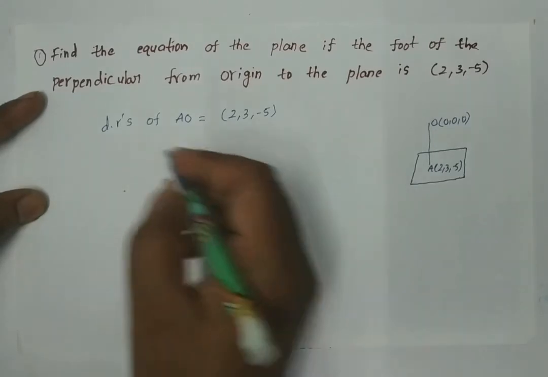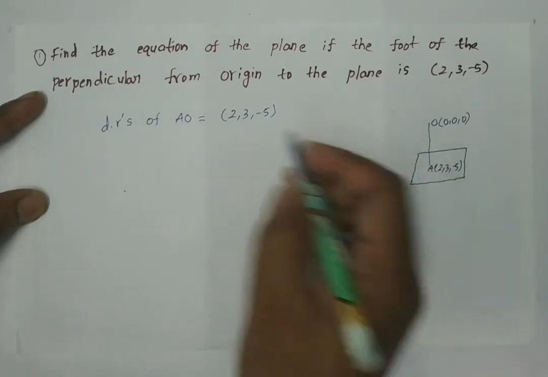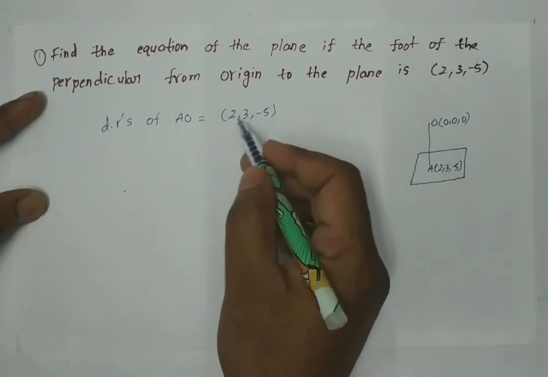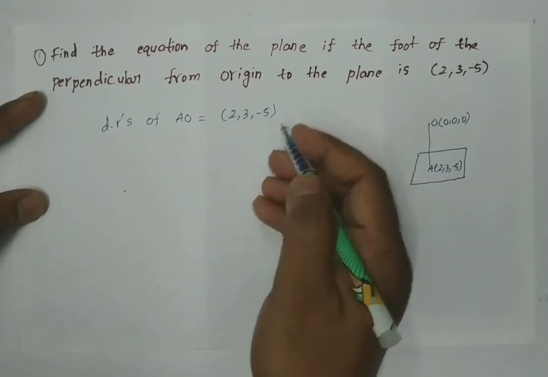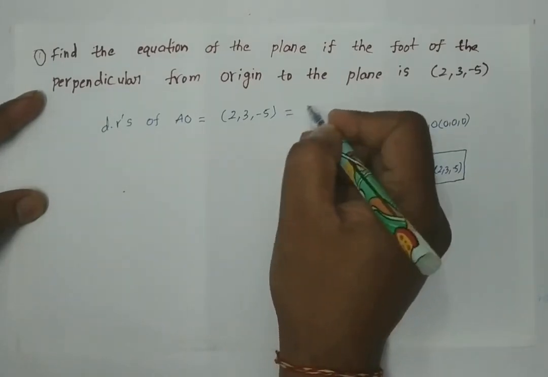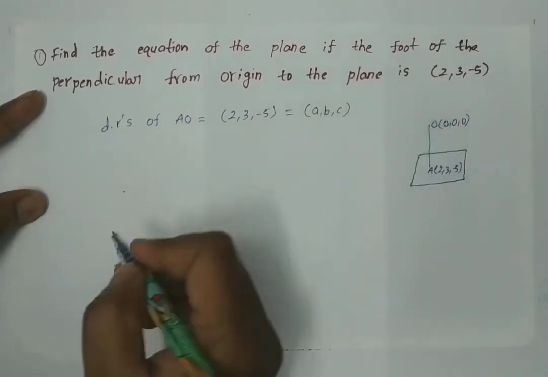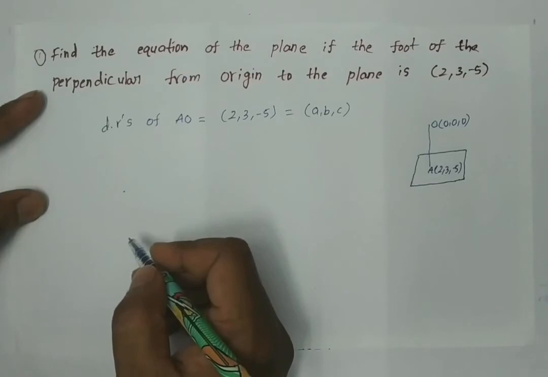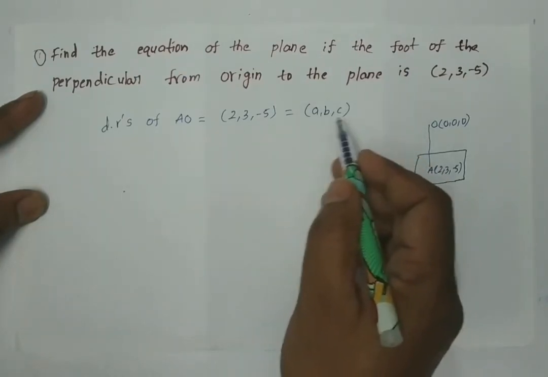Okay, so here the direction ratios of AO are 2, 3, minus 5, because 2 minus 0 is 2, 3 minus 0 is 3, and minus 5 minus 0 is nothing but minus 5. So let us name these as A, B, C, because we already know that direction ratios are denoted by A, B, C.